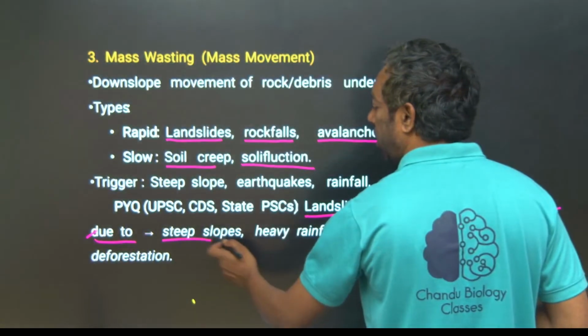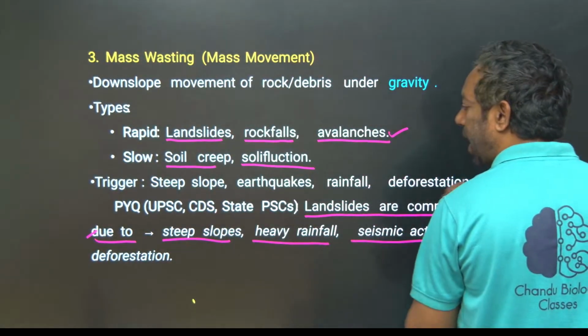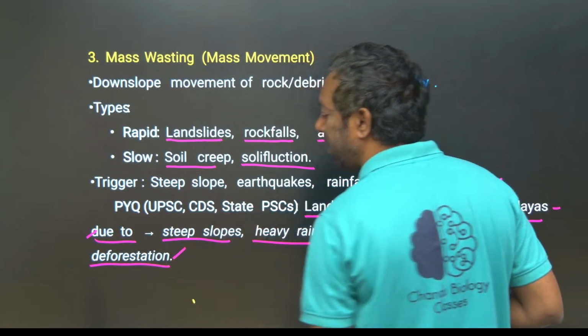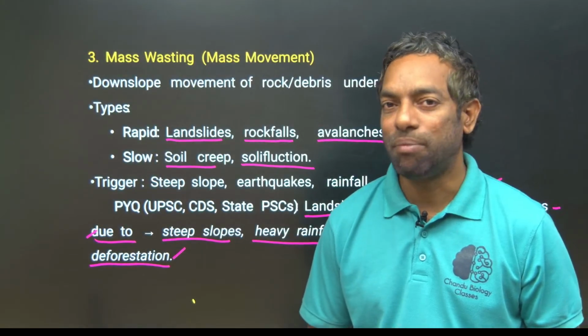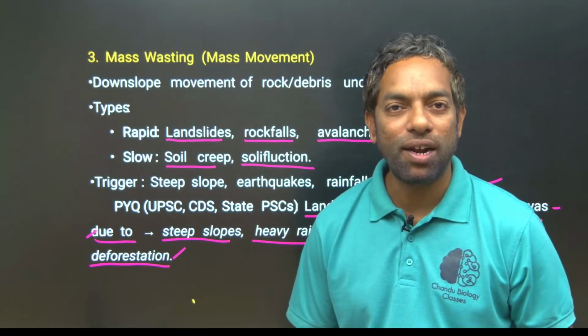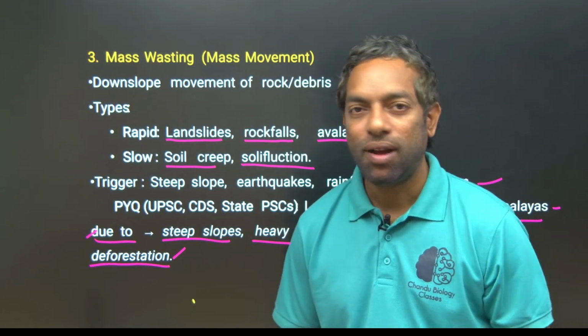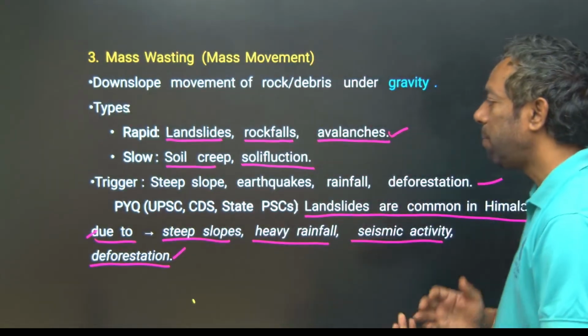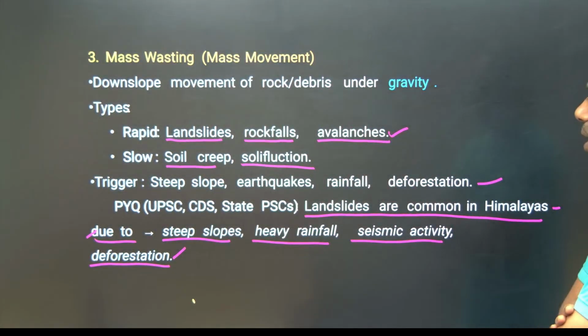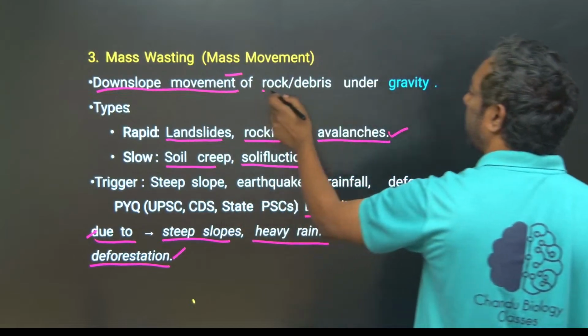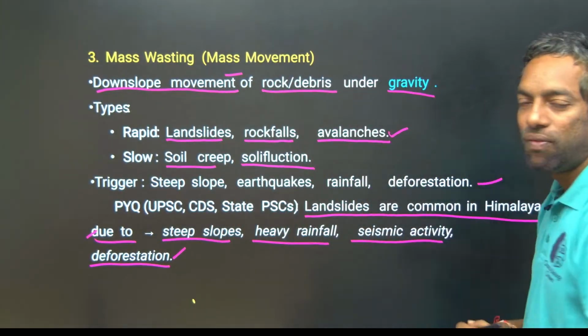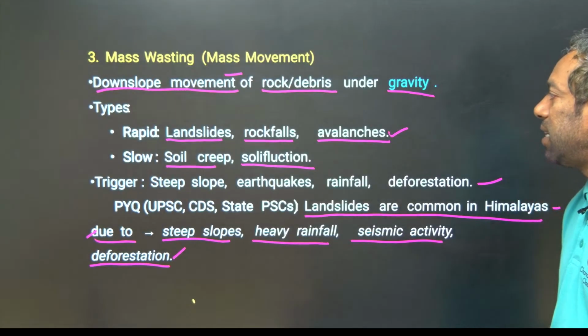Steep slope and heavy rainfall, seismic activity and deforestation are the reasons why landslides take place in the Himalayan region. This is important. They asked it previously and can ask you in the coming exam, guys. Steep slope, earthquake, rainfall and deforestation are the reasons for downslope movement of the earth crust, either rock or debris, under gravitational forces. That is a landslide.